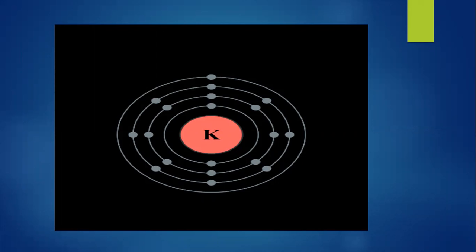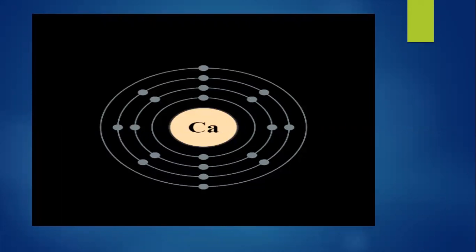In the third there are 8, and in the fourth only 1 electron is there, because only 1 electron is left to arrange. In case of calcium, you can see it is having 20 electrons. So how are we going to arrange them?